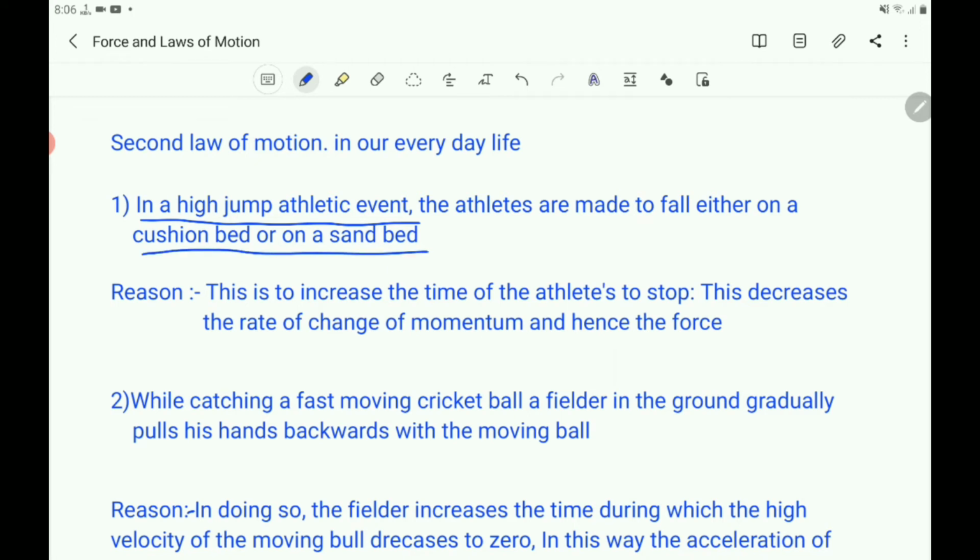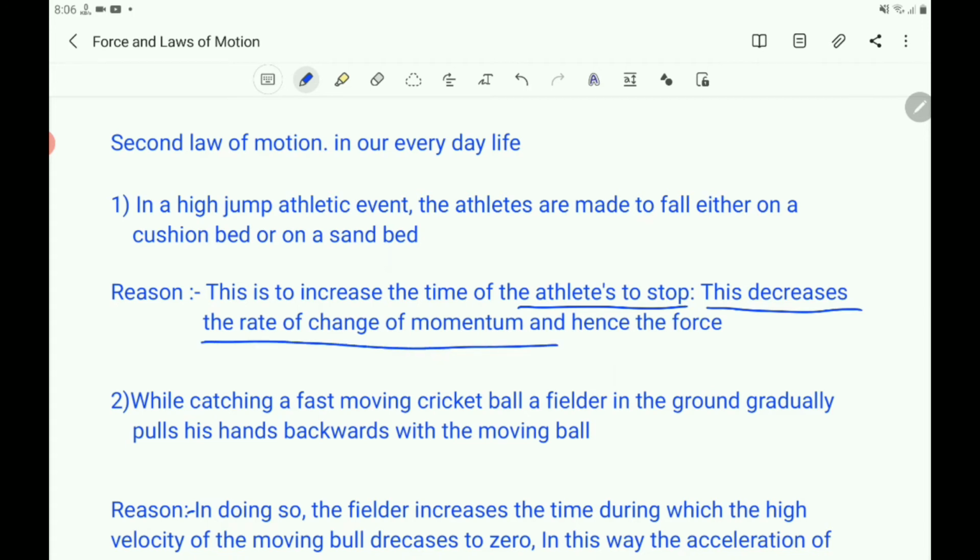What is the reason here? This is to increase the time for the athletes to stop. By this, you can decrease the rate of change of momentum and hence the force also.